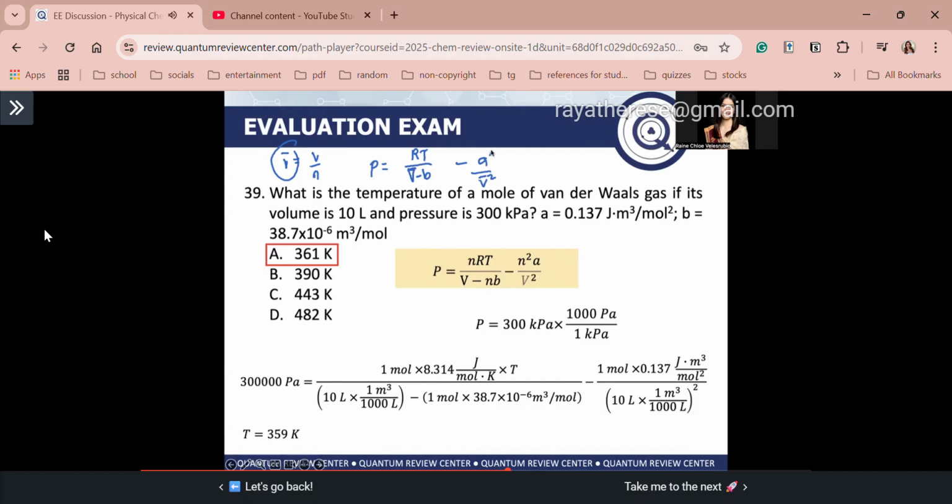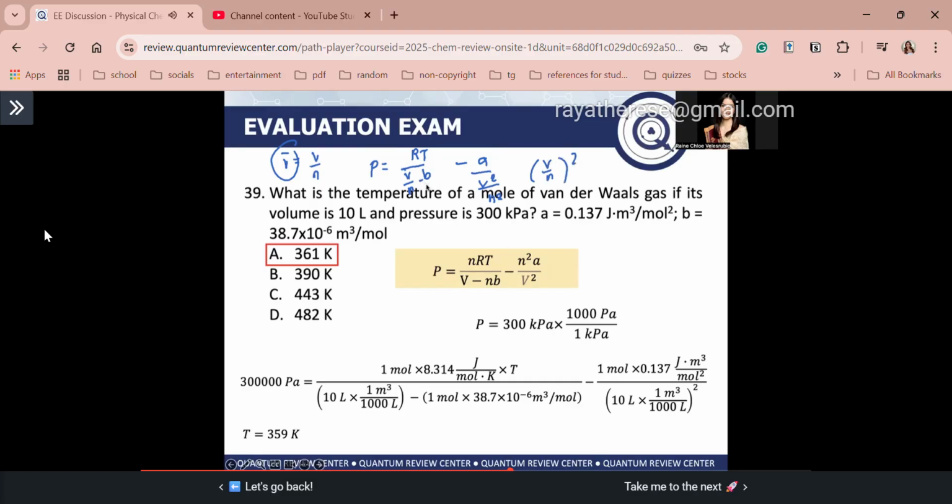Gets? O sige, prove natin guys that this equation here is just equal to this one. Okay? So ang gagawin ko is make V bar equal to V over n. Again, V bar is equal to V over n. So ang equation dito guys sa taas will become V over n minus b. Tapos ito naman magiging V squared over n squared. Okay? Because again, V bar is equal to V over n. Ganyan yan. I hope that's it, guys.